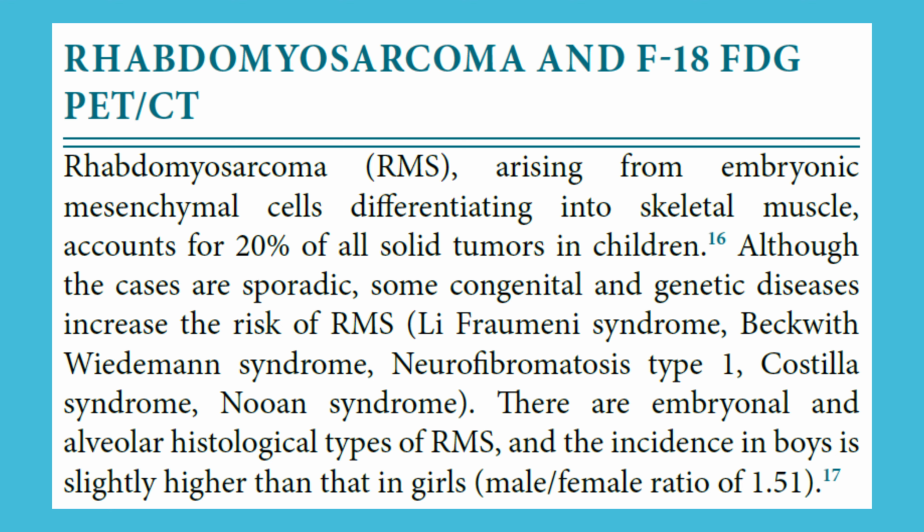Rhabdomyosarcoma, RMS, arising from embryonic mesenchymal cells differentiating into skeletal muscle, accounts for 20% of all solid tumors in children. Although the cases are sporadic, some congenital and genetic diseases increase the risk of RMS: Li-Fraumeni syndrome, Beckwith-Wiedemann syndrome, neurofibromatosis type 1, Costello syndrome, Noonan syndrome. There are embryonal and alveolar histological types of RMS, and the incidence in boys is slightly higher than in girls, with a male/female ratio of 1.5 to 1.